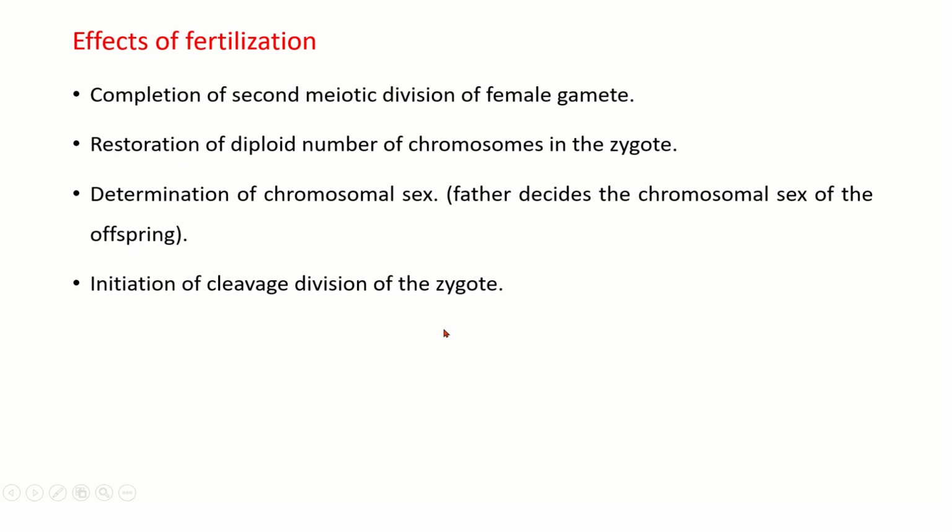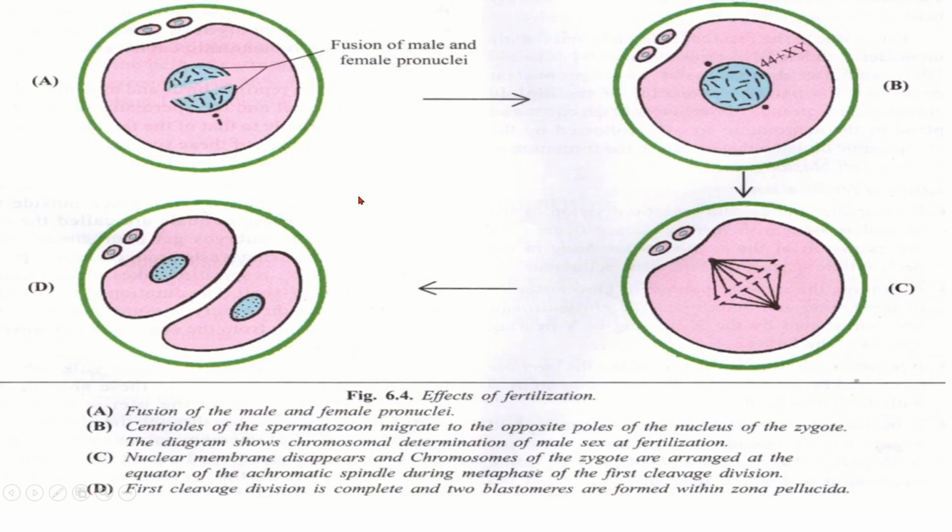Then initiation of the cleavage division of the zygote. You can see here the fusion of male and female pronuclei. You can see the second polar body has already formed. The first cleavage division has completed. A, B, C, D. So fusion of male and female pronuclei. Then the centrioles of the spermatozoa migrate to the opposite poles of the nucleus of the zygote. So here you can see centrioles are migrating to the opposite poles.